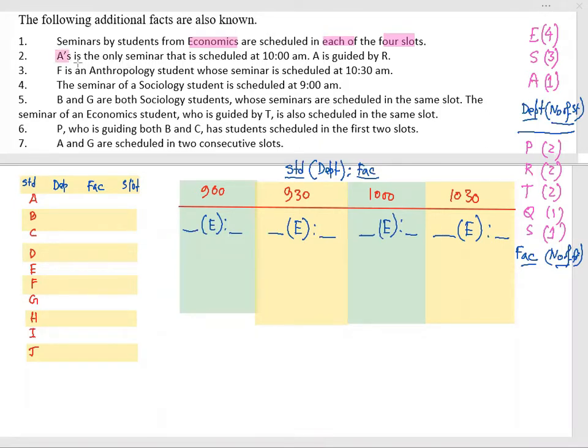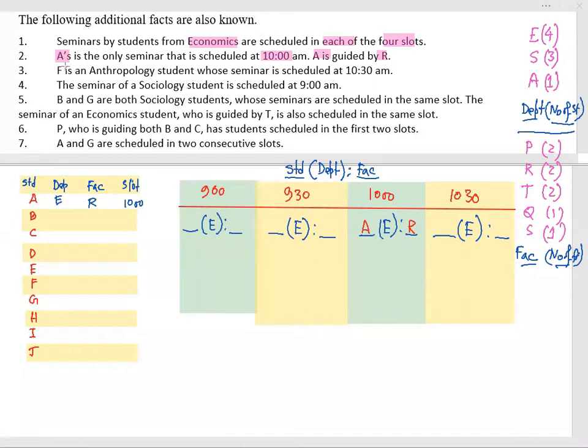A is the only seminar that is scheduled at 10, and A is guided by R. At 10, only one seminar is scheduled, and that is definitely A's seminar. So A needs to be here, guided by R. With this information, A is from the economics department, faculty is R, and the slot is 10. That is the second information which I can fit.